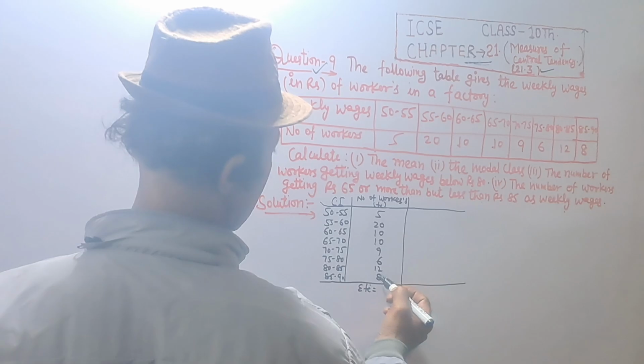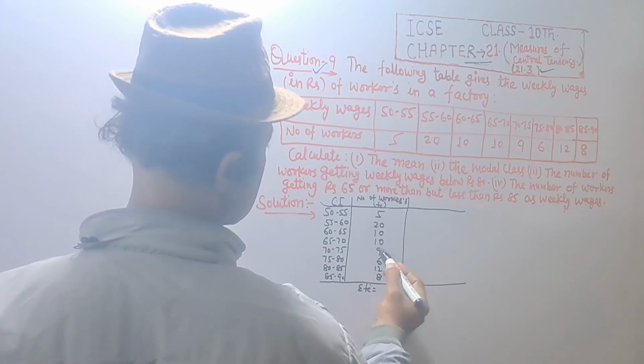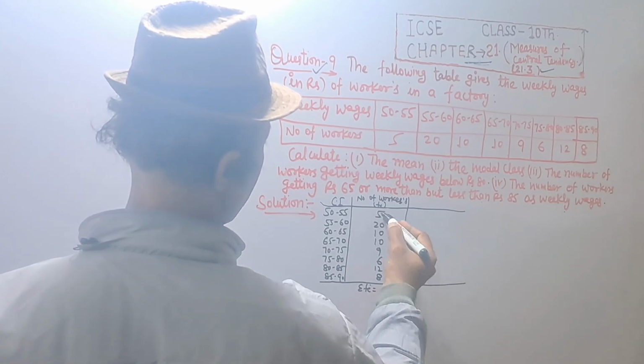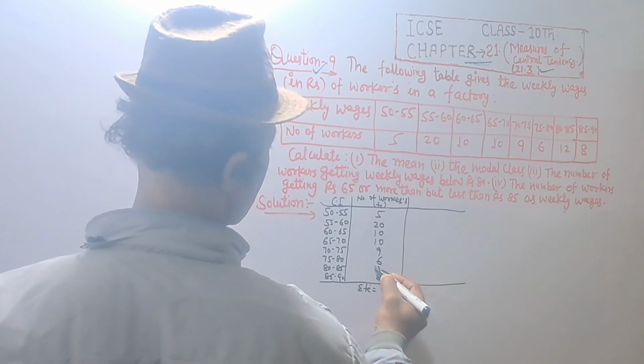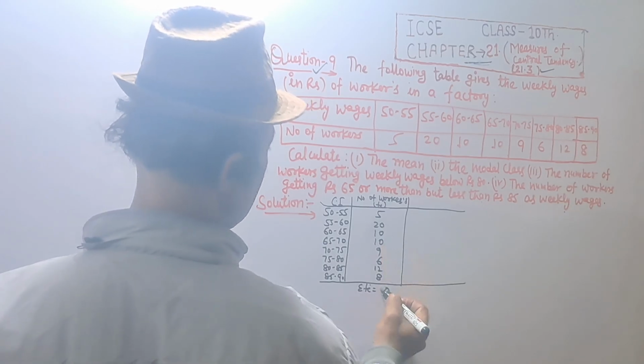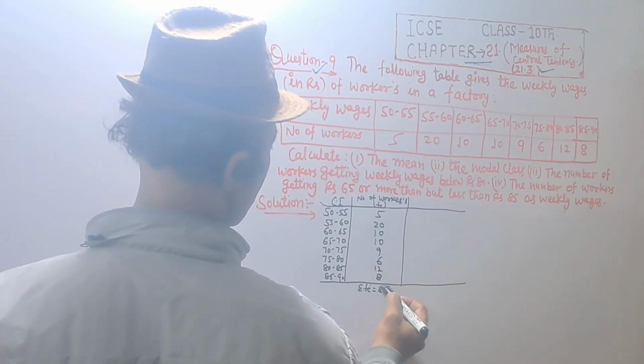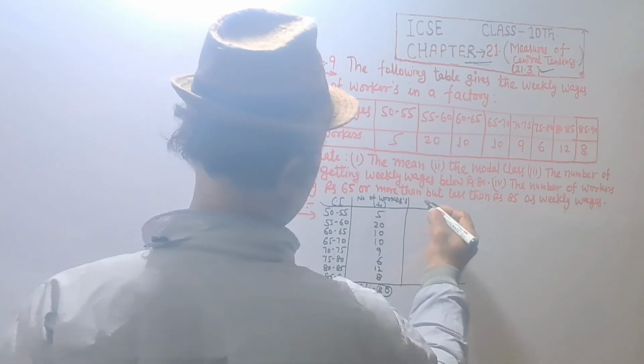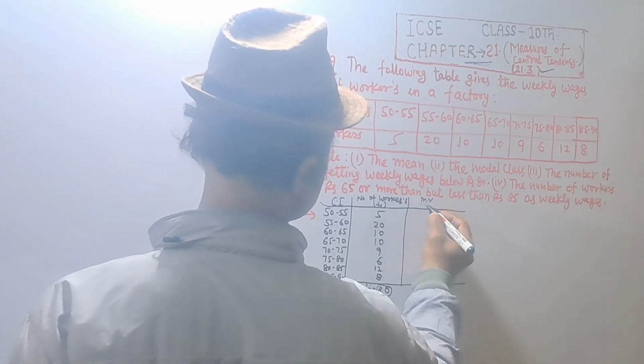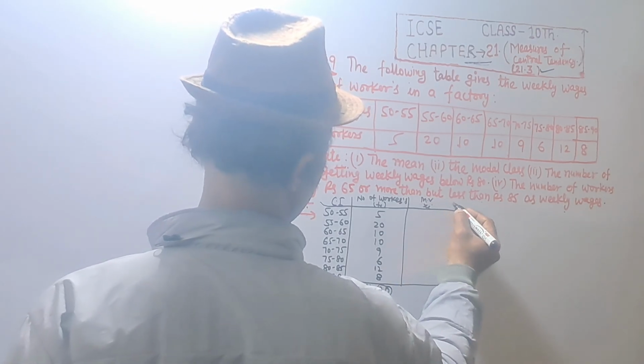Sum of frequency, that is 8 plus 2 is 10, 16 plus 9 is 25, plus 5 is 30, 3 plus 1 is 4, 5, 6, 7, 8. Sum of frequency is equal to 80.